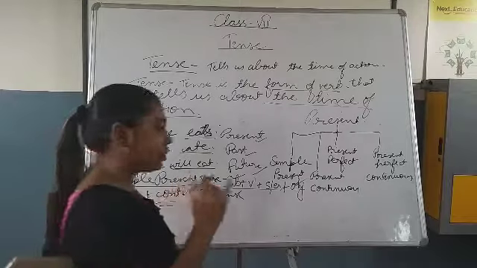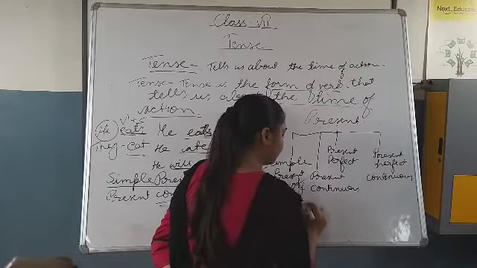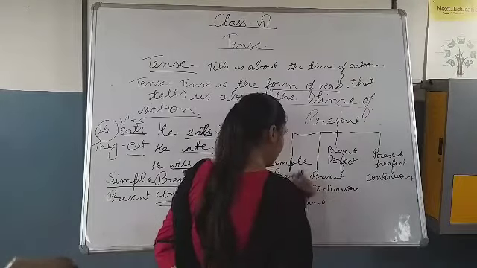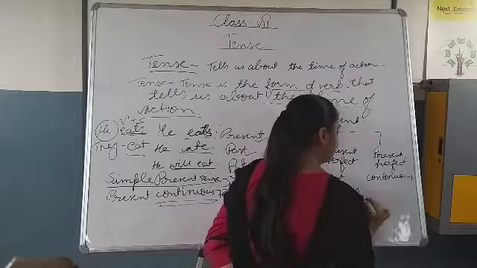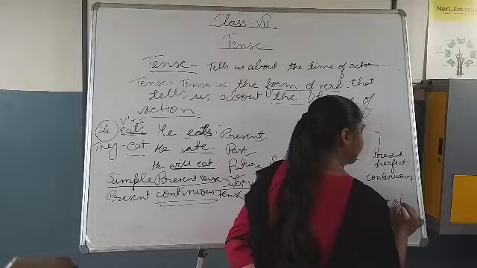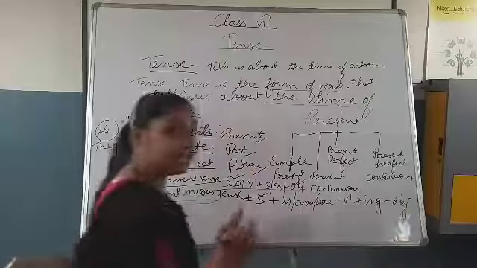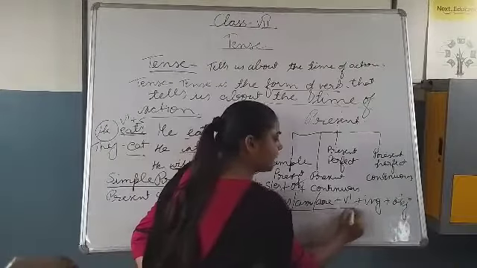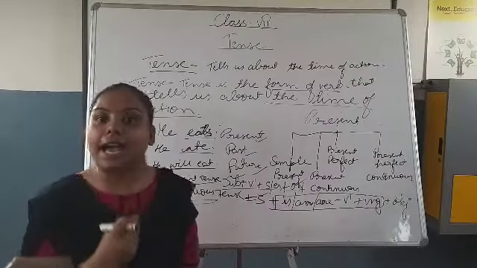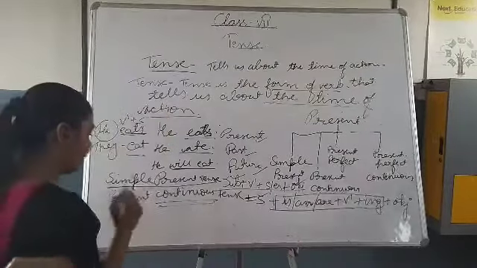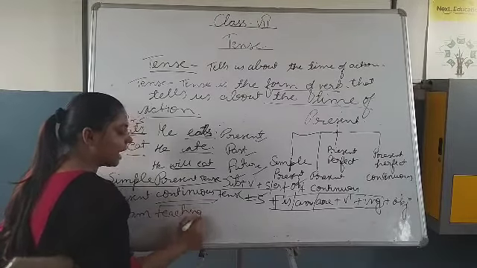So if I talk about the structure, see the structure here: subject plus is, am, are plus V1 plus ing plus object. Now, subject and object are the same. What is the difference here? We will use is, am, are plus V1 plus ing. Like, I am teaching. I will just say an example: I am teaching English.